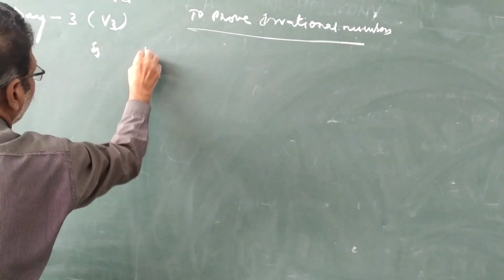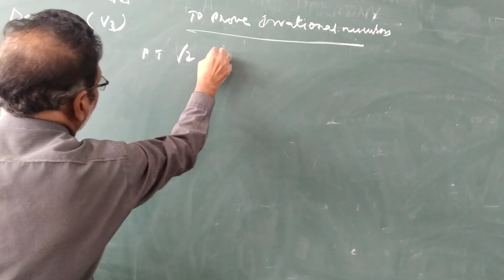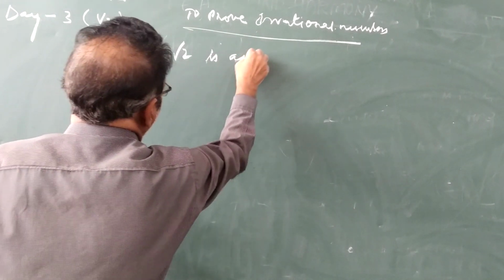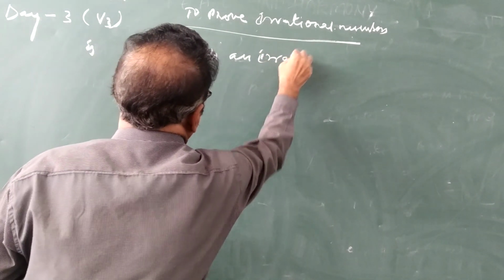Example: prove that root 2 is an irrational number.